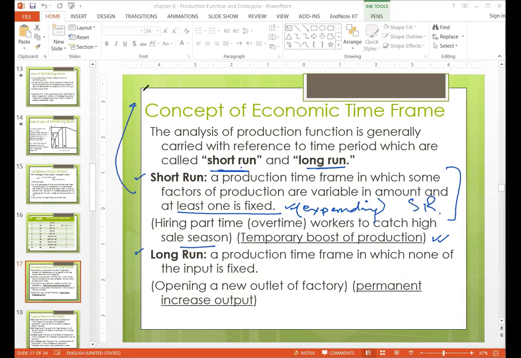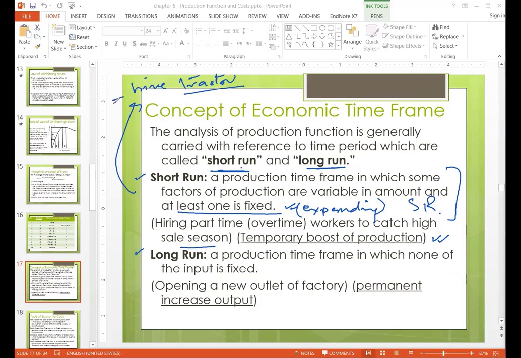Just like farmers hire a tractor at the end of the season to move the crops to the markets. They are not buying the tractor, they are hiring it. So it means they are expanding the output only by hiring more capital; they are not hiring more land, they are not hiring more labor.